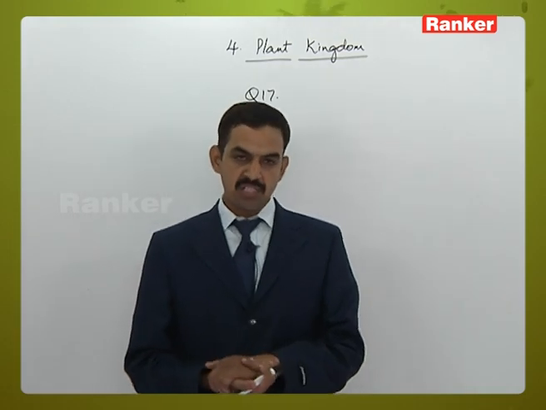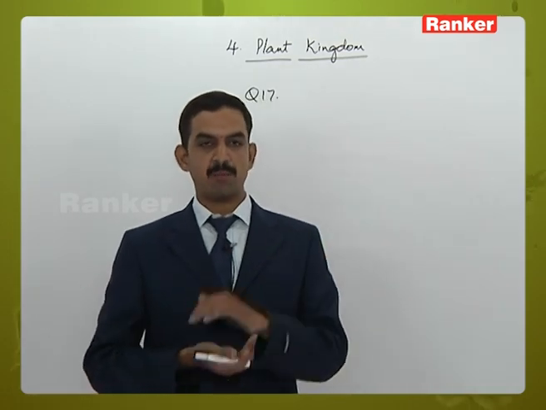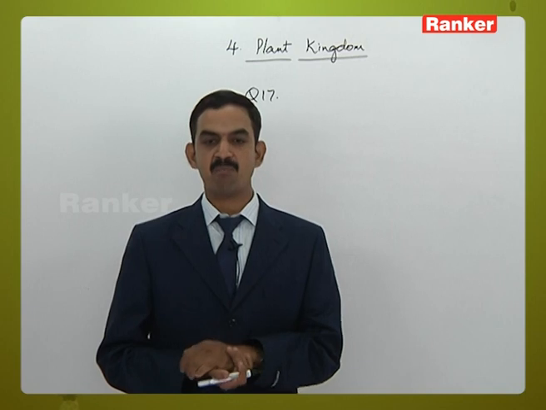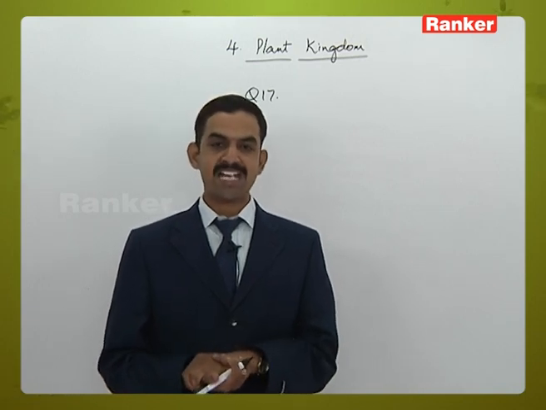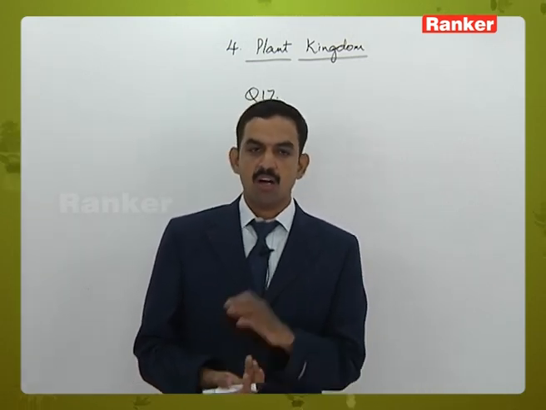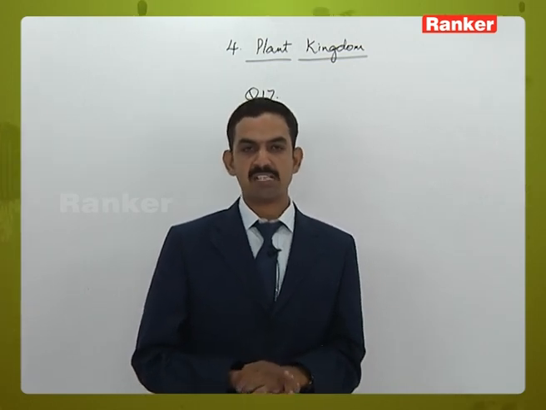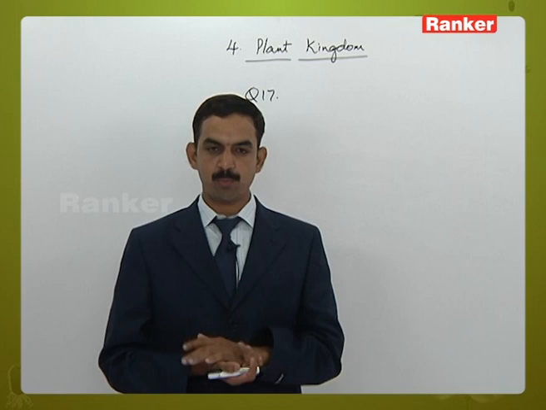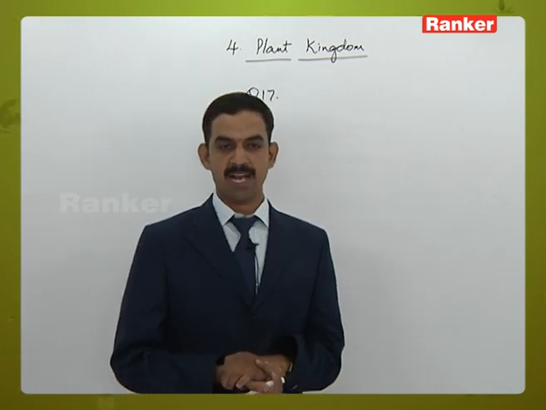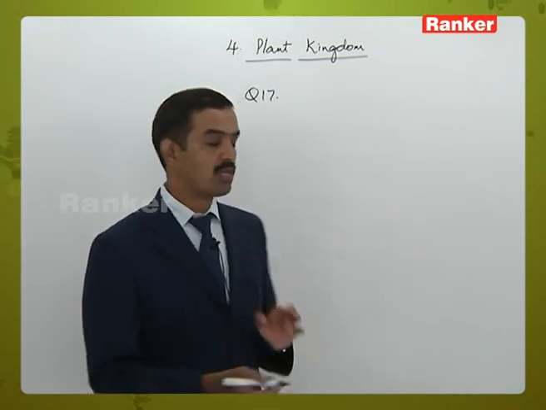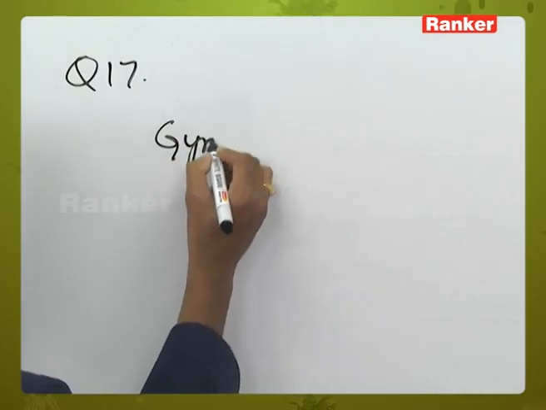Okay. In the question, they have given the characters of the plants. The first character is embryophytic archegoniate phanerogams. Embryophytic means embryo is produced in the life cycle. Archegoniate means the female sex organ called archegonia is present. Phanerogams means flowering plants. So these three characters are related to gymnosperms.